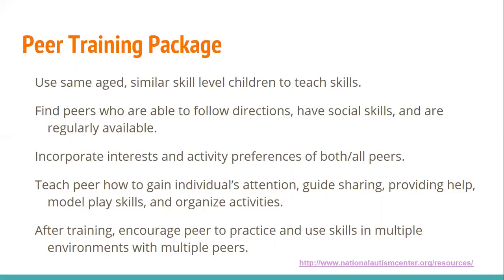It's best to incorporate interests and activity preferences of both and all of the peers that are involved in the peer training, and to teach the peer how to gain the individual's attention, guide sharing, providing help, modeling play skills, and organizing activities so that the individual is successful. After the peer training, we're going to encourage the peer to practice and use those skills in multiple environments with multiple peers.